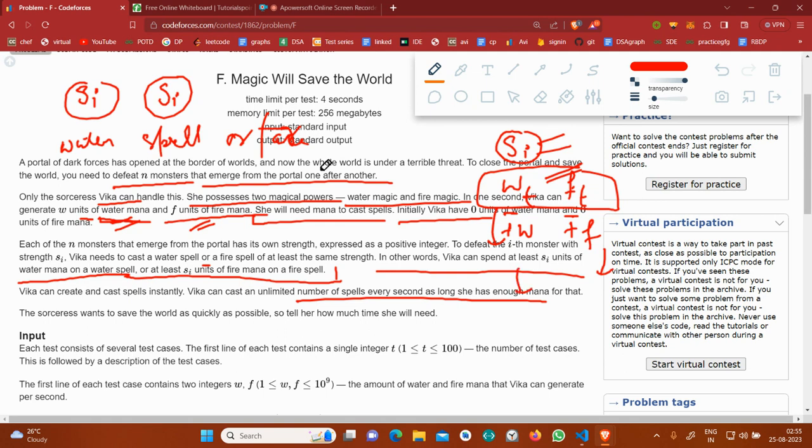When it becomes sufficient, she will be able to cast the spell. She can wait as long as needed until she is able to defeat the monster. Now we have to tell the minimum time she will need to defeat all the monsters.